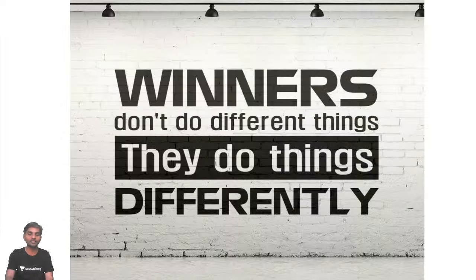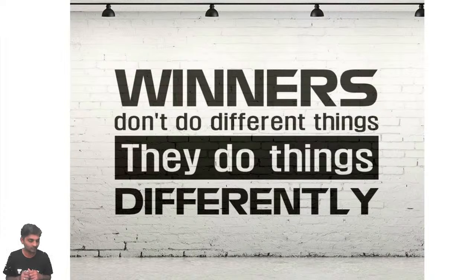Before going to today's class, I just wanted to say this very important thing. Remember, winners do not do different things. They do things differently. They still study the textbooks which you are studying.